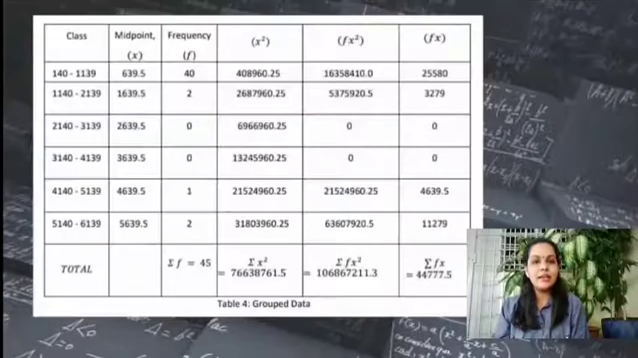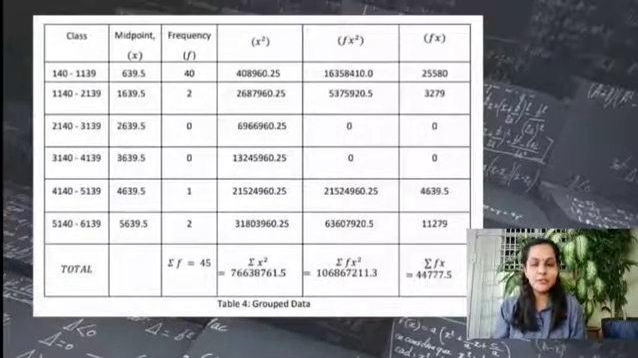998.608. Later we group all data in a table as in the slide, which contains midpoint x, frequency f, x squared, fx squared and fx. At last, the total of frequency is 45, the total of midpoint squared is 766,38761.5, the total fx squared is 1068,67211 and the total fx is 44777.5.